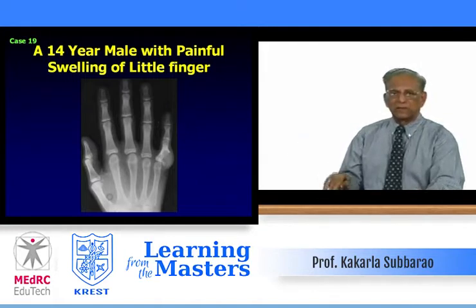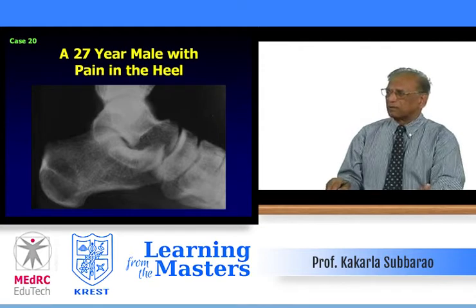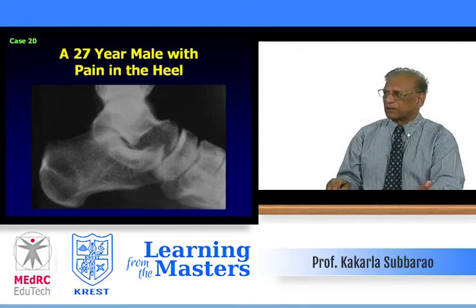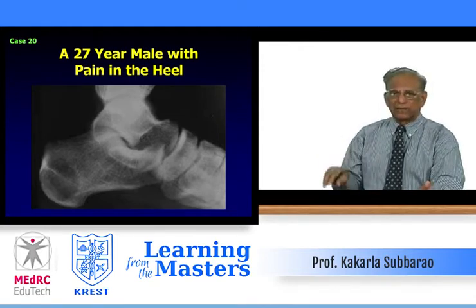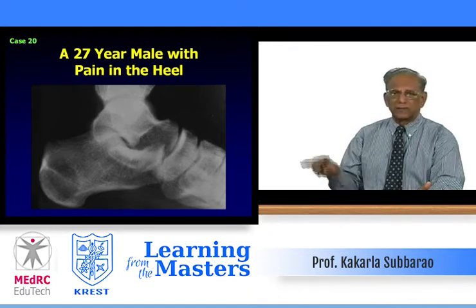That's obvious. There's some abnormality in the little bones of the little finger, and write your diagnosis. Case number 20, a little tough case, but I'm sure these findings are classical and you can write the proper diagnosis. A 27-year-old male with pain in the heel, and obvious findings are there. In the lateral view of the ankle and part of the foot, you see the calcaneum and the lesion posterior. Write your diagnosis.